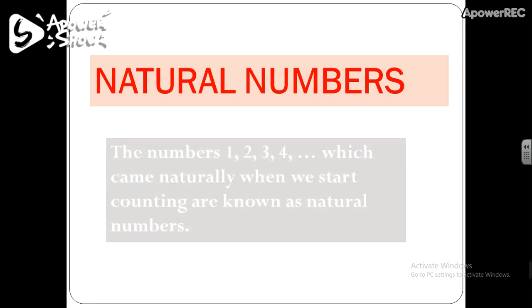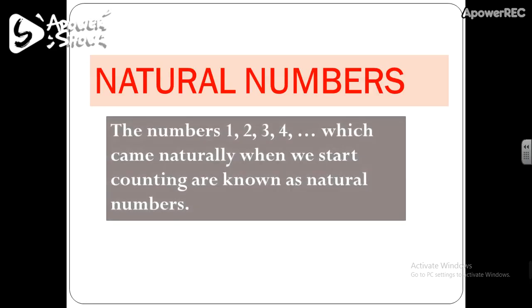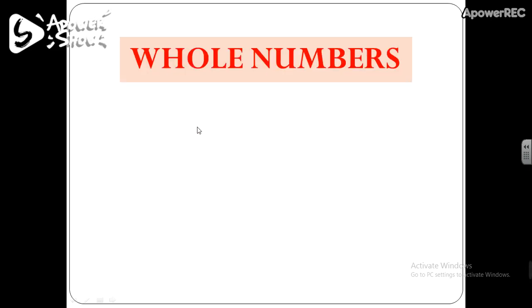So what are natural numbers? The numbers which came naturally when we start counting. So these are the numbers which came naturally. That is why mathematicians call those numbers natural numbers. They are also known as counting numbers. Why? Because when we start counting, we always start from 1. So the numbers 1, 2, 3, 4 and so on, which came naturally when we start counting, are known as natural numbers.